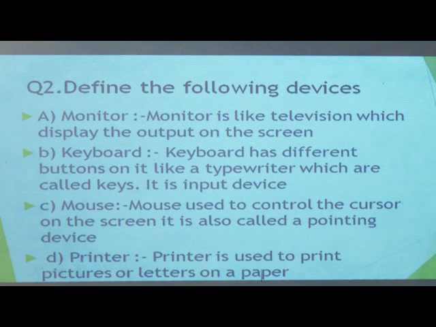Next is a mouse. Mouse is used to control the cursor on the screen, to show where we are exactly. That's why mouse is called a cursor control, and it is also called a pointing device. Next, printer. Printer is used to print whatever we wrote on the computer. By using printer, we can take this print on paper.